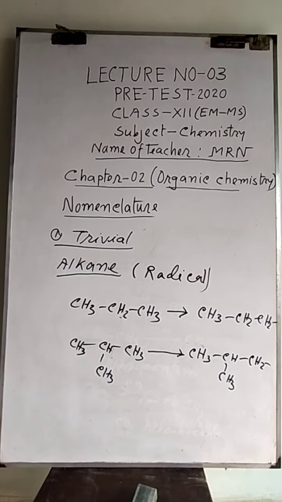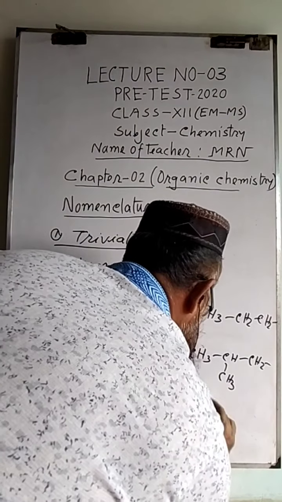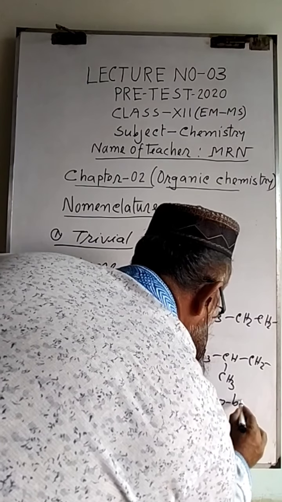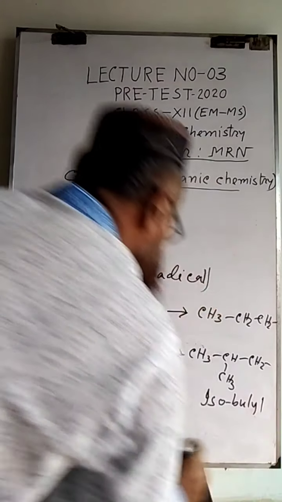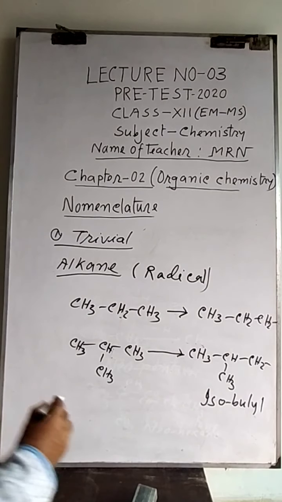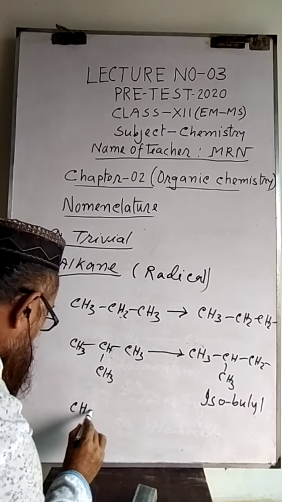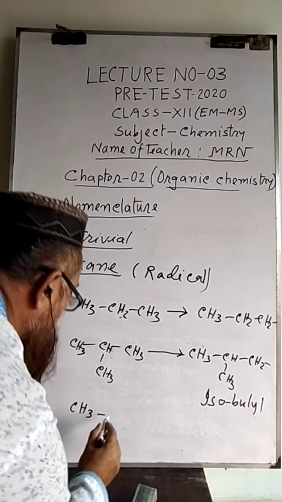For example, this one is called isobutyl. From the neo compound we get neo alkyl.